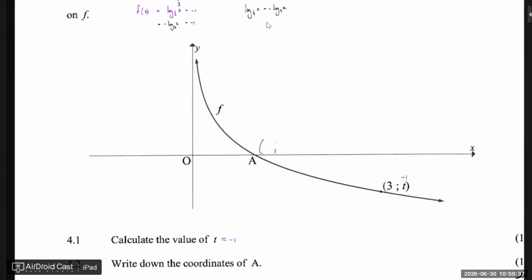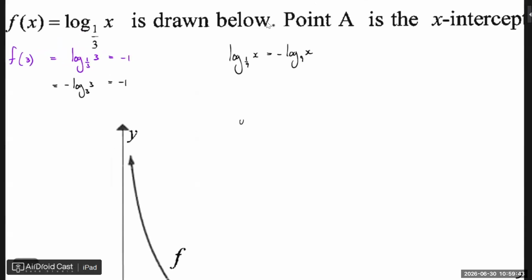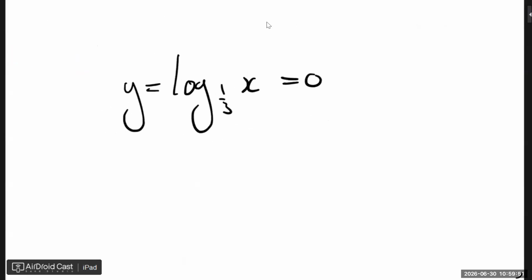We equate, we don't know what the x is, but at least we know what the y is. So let's go and equate y. We know it's log a third x, but we know it's equal to 0. How do I convert a log equation into an exponential expression?